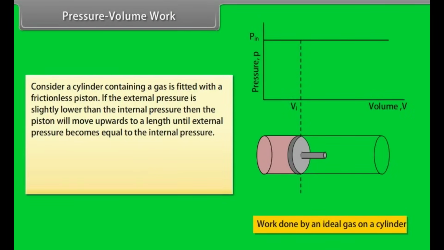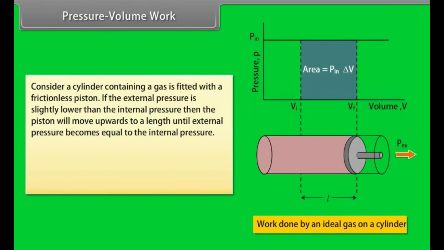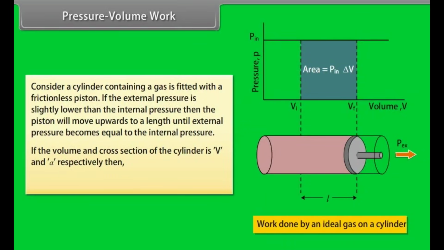Pressure volume work. Consider a cylinder containing a gas, fitted with a frictionless piston. If the external pressure is slightly lower than the internal pressure, then the piston will move upwards to a length L until the external pressure becomes equal to the internal pressure. If the volume and cross-section of the cylinder are V and A respectively, then the work done by the system is equal to P into A into L, which is equal to P into delta V.